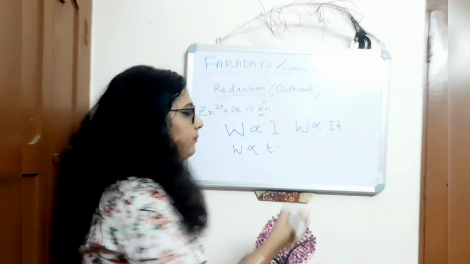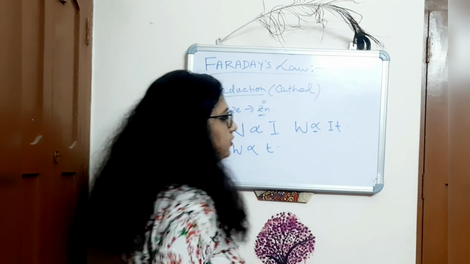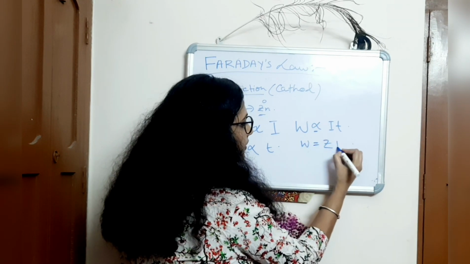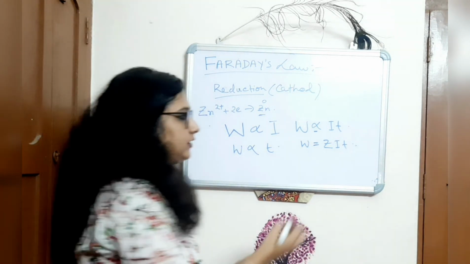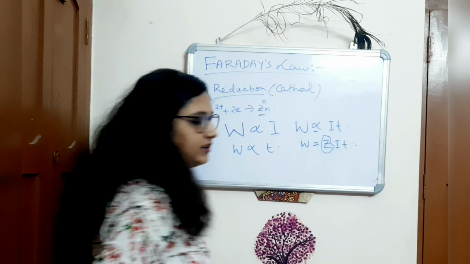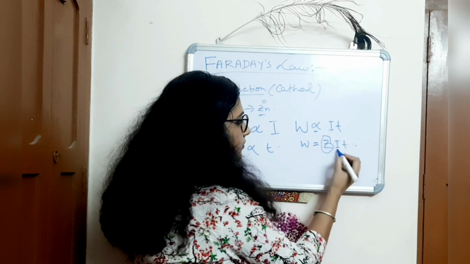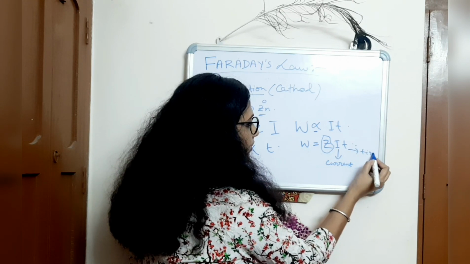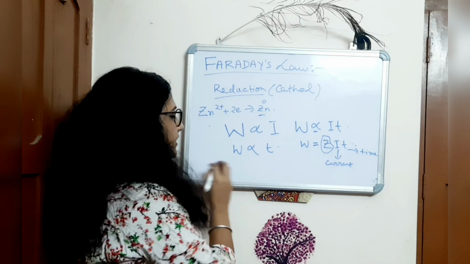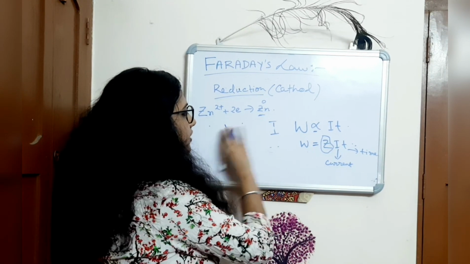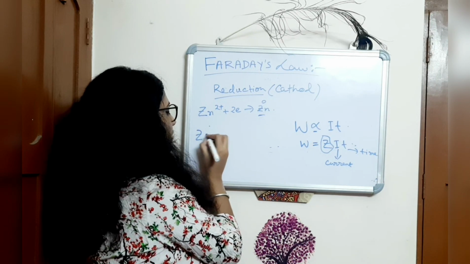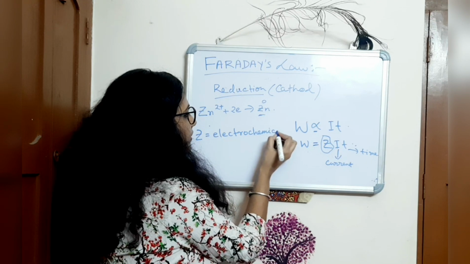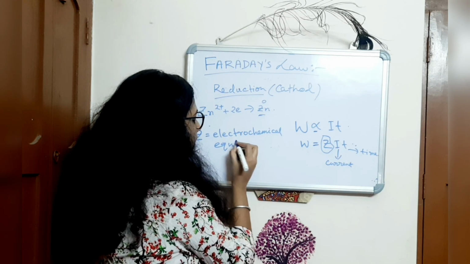To remove the proportionality, we have to multiply IT with some constant. This constant is termed Z. Now we all know that I is current and T is time. Now what is Z? Z is the electrochemical equivalent weight.